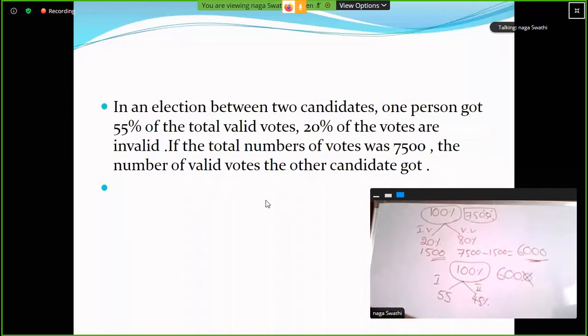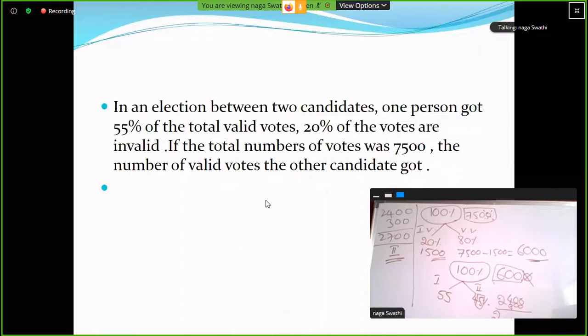So 40 percentage value is 2,400. Clear? Again 5% value: 10% value is 600, 5% value is 300. So 2,400 plus 300 is 2,700. So here the second person got how many votes, ma? 2,700. So this is the answer. This is the answer. Clear?